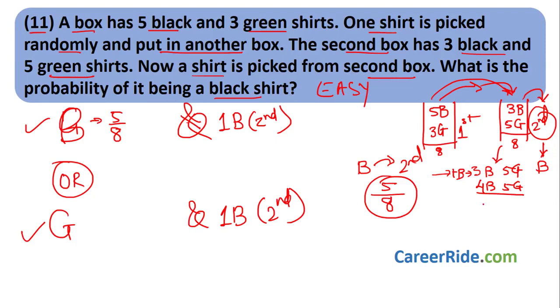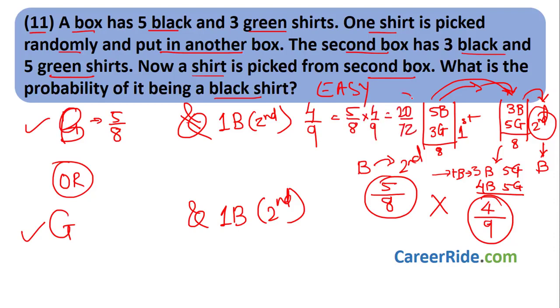What is the probability of choosing one black shirt from the second box? How many black shirts are there now? 4 divided by total number of shirts, 4 black plus 5 green, 9 shirts. So first you put one black shirt into second box, then you choose the one black shirt from second box. So the probability for this is 4 by 9, okay. Choosing one black shirt from second box, total probability is how much? 5 by 8 multiplied by 4 by 9 would be 20 by 72 for the first scenario where you are choosing the black shirt, right from the start, from the first box.